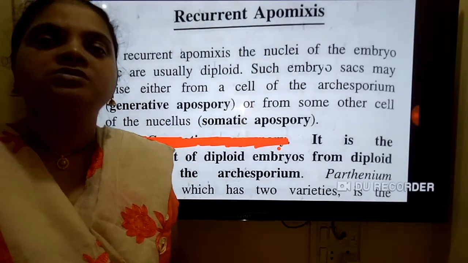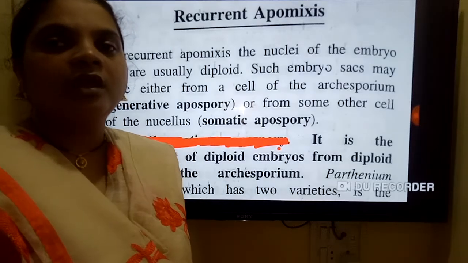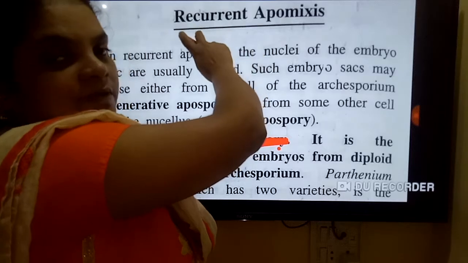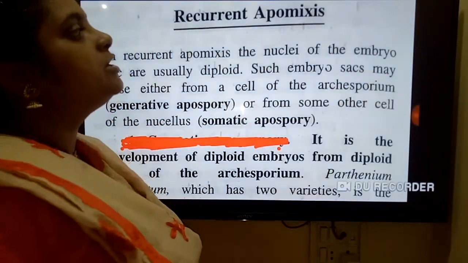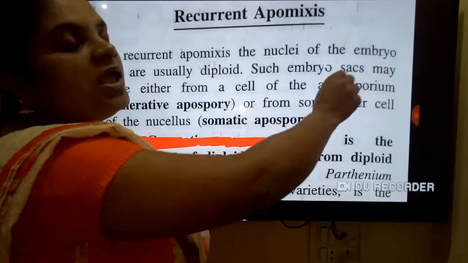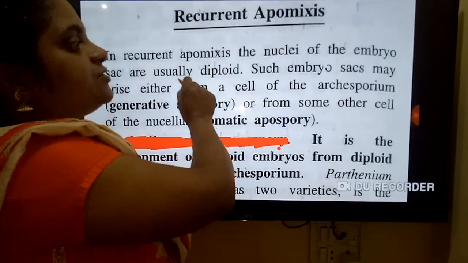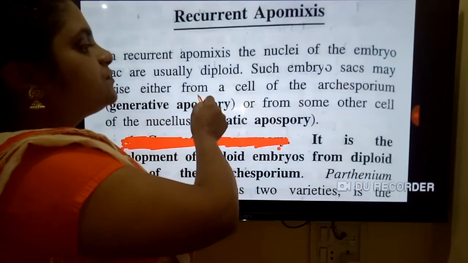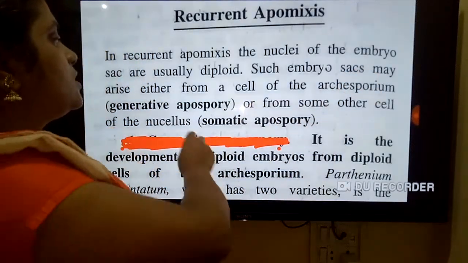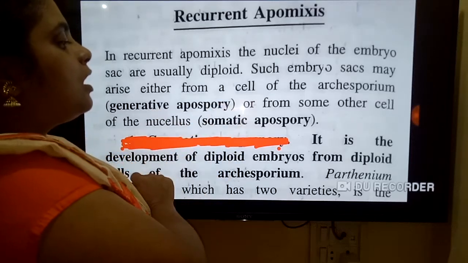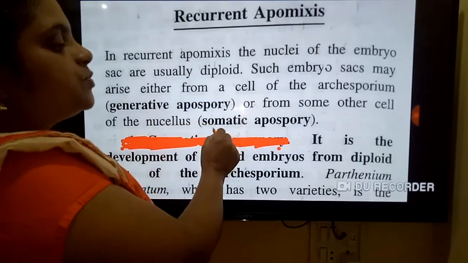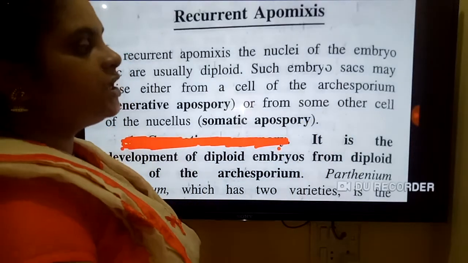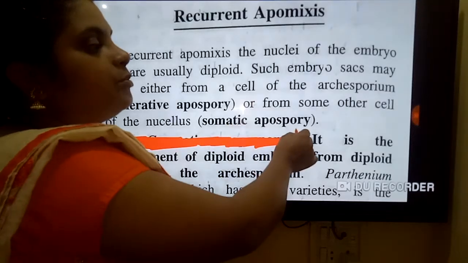As I told you, apomixis shows three categories: non-recurrent, recurrent and adventive. So one more category remains, recurrent apomixis. In this, the nuclei of the embryo sac are generally diploid, and such an embryo sac may arise from the cell of the archesporium. That is called generative apospory, and somatic apospory. When the other cell of the nucellus develops the embryo, that is called somatic apospory.